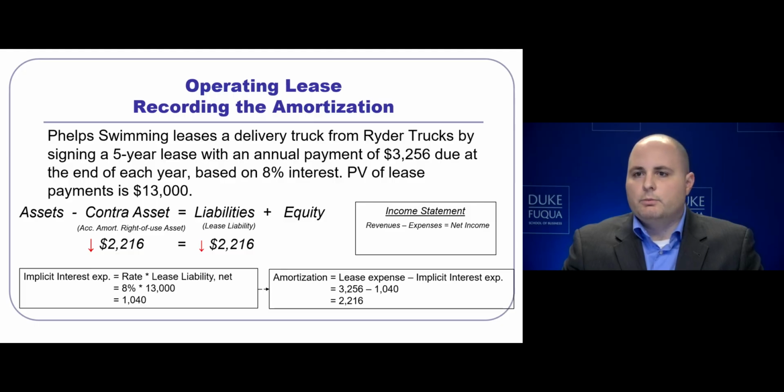From that, we remove the implicit interest expense of $1,040. This implies an amortization that we must reduce both the asset and the liability by $2,216. There will be no effect on the income statement for this. There is only an effect on the income statement for $3,256 related to the lease expense.